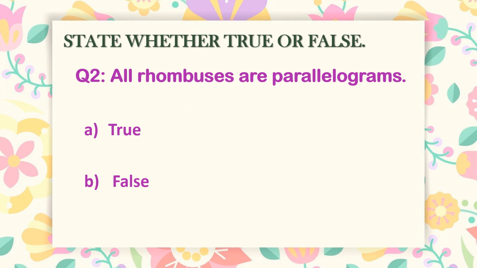All rhombuses are parallelograms. Your time starts in 3, 2, 1, go. Come on, think. All rhombuses are parallelograms. Is it true or false? And the correct answer is true. Yes, all rhombuses are parallelograms because they satisfy all the properties of a parallelogram.